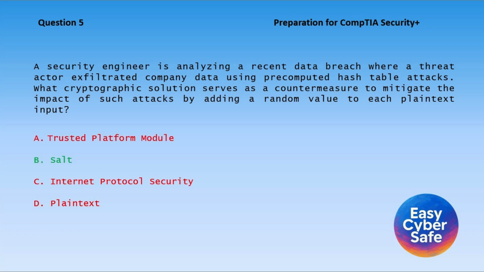Correct answer, B. SALT is a cryptographic countermeasure that mitigates pre-computed hash table attacks by adding a random value, salting, to each plaintext input, making hash collisions harder to exploit. The Trusted Platform Module secures hardware encryption, Internet Protocol Security protects network traffic, and plaintext is unencrypted data, none of which address hash table attacks effectively.